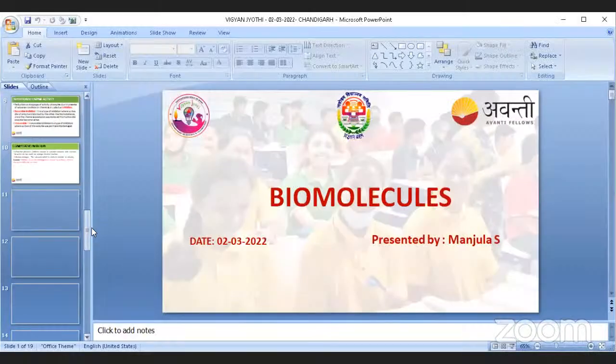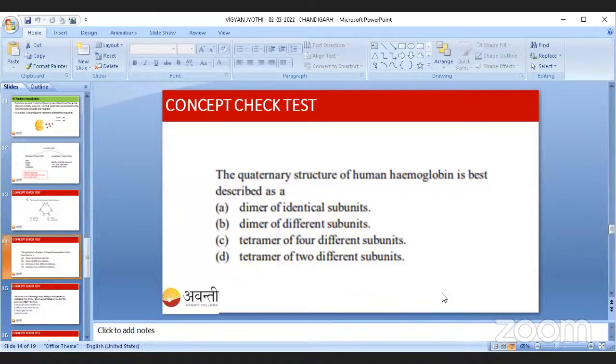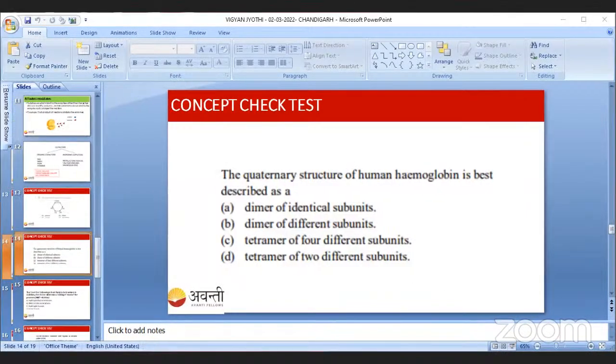Sorry, my network is very low. See here, students, the first option is wrong, because the subunits are not identical.